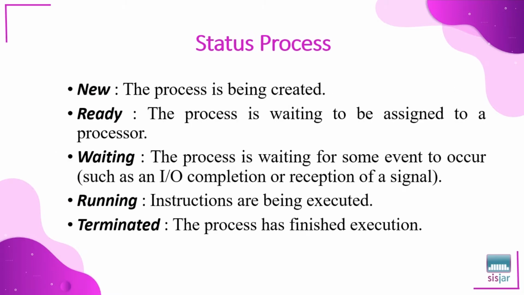Next, process status. New: the process is being created. Ready: the process is waiting to be assigned to a processor. Waiting: the process is waiting for some event to occur, such as an I/O completion or reception of a signal. Running: instructions are being executed. Terminated: the process has finished execution.